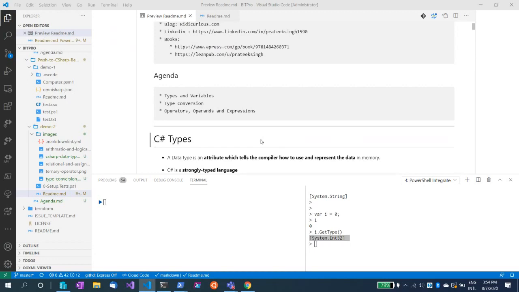After that, we covered type conversion, how we can use the type conversion operator, which is a parenthesis, to convert various types in C#. We also saw how we can use various type accelerators in PowerShell to do similar type conversion. Finally, we covered what operators, operands, and expressions are. Operators have 3 categories: the first one is the unary operator, the second is the binary operator, and the third is the ternary operator. We also looked into some scenarios and examples of whatever we have covered.